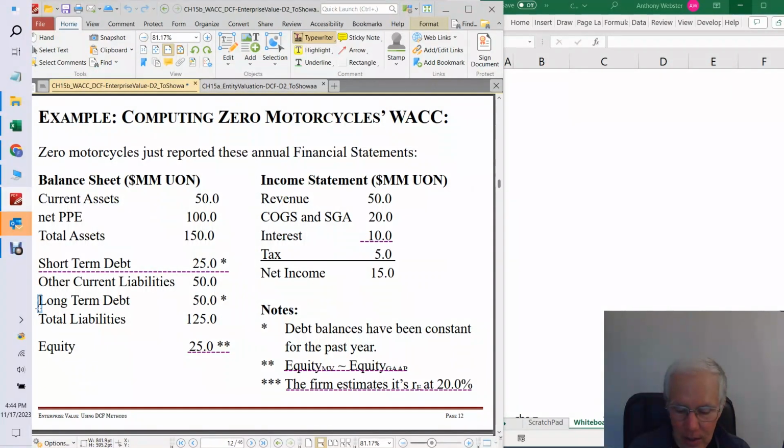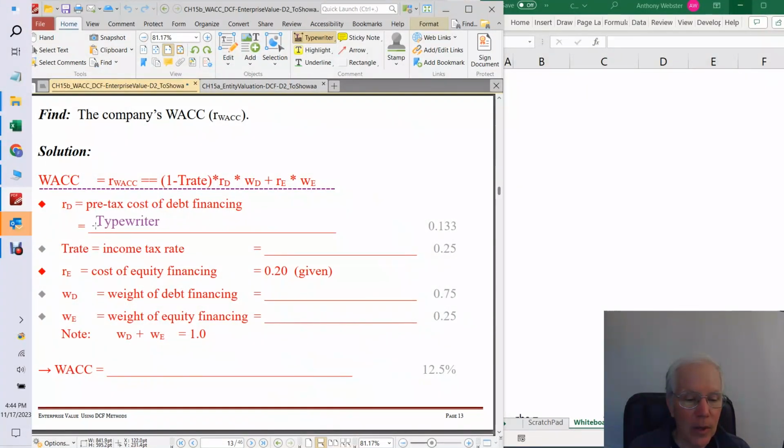So we've got to look here, and we want the short-term debt plus the long-term debt. So I think 25 and 50 is 75 in most circles. So we're going to have 10 over 75. So let's go ahead and do that. So we've got 10 divided by 25 plus 50, okay, and that's equal to 13.3333%.